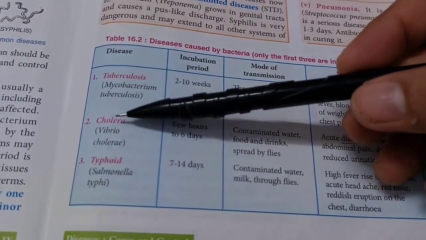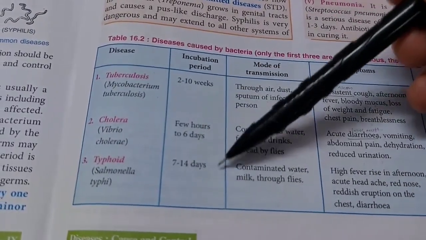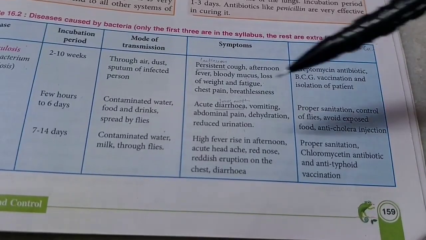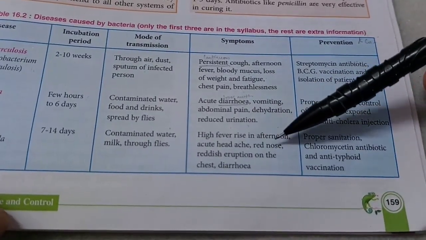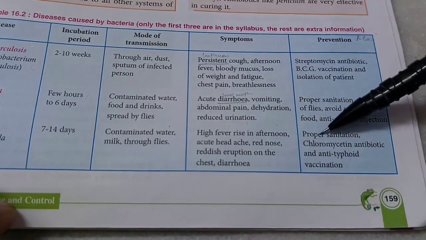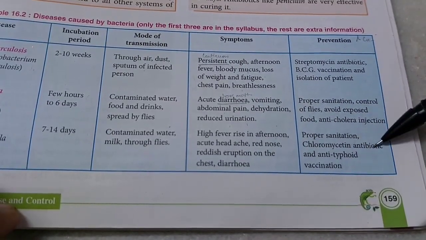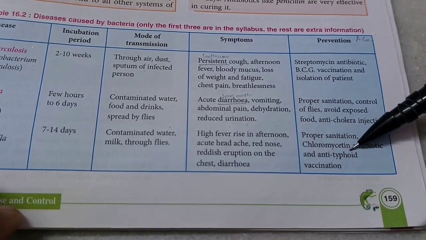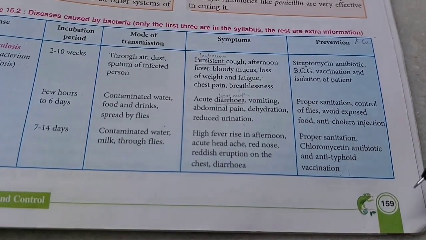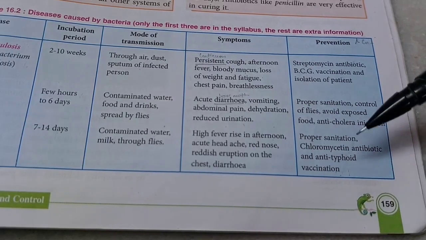Typhoid is caused by Salmonella typhi. Incubation period, mode of transmission. Symptoms: high fever rising in the afternoon, acute headache, red nose, reddish eruption on the chest, and diarrhea. Prevention and cure: proper sanitation; chloromycetin antibiotic, that's a cure. Anti-typhoid vaccination, that's a prevention. Vaccination is always done before you suffer from a disease because it builds up your immunity against that disease.